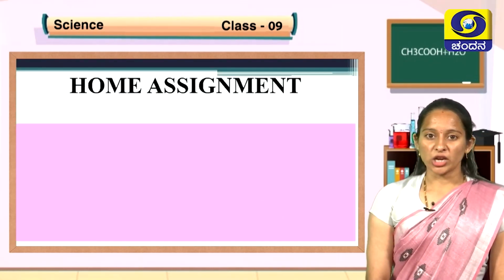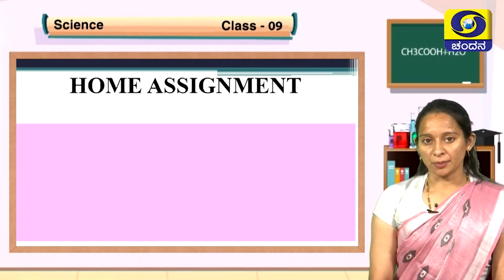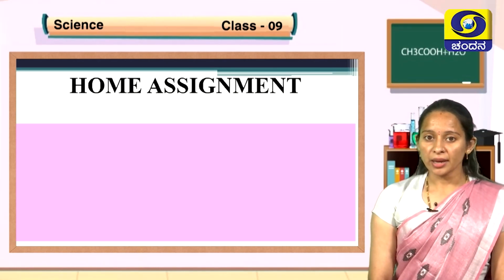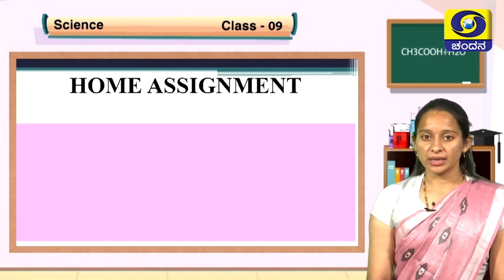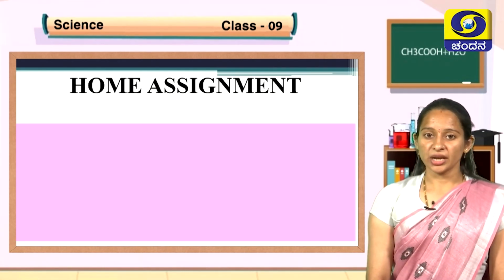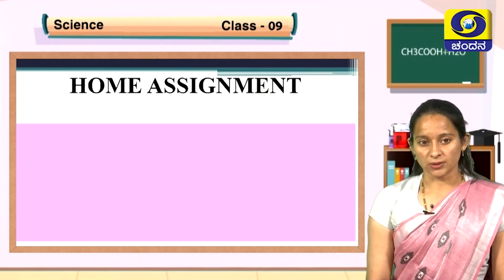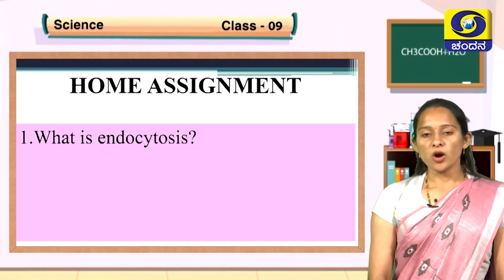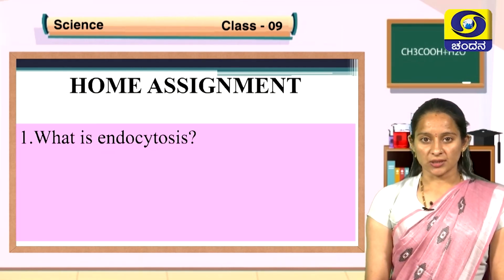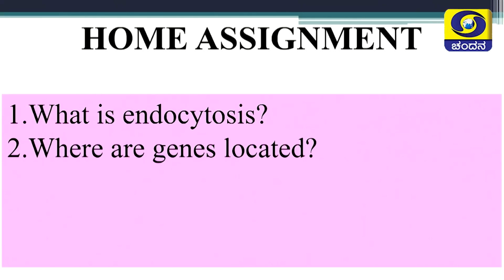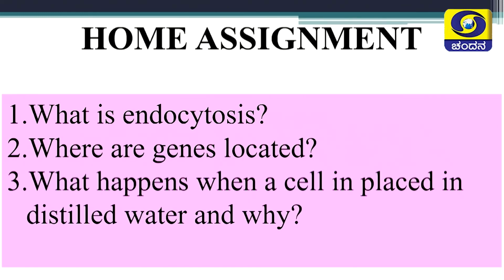Take down some questions for your home assignment. Try to answer them from your understanding of the lesson and get them corrected by your teachers. First question, what is endocytosis? Where are genes located? What happens when a cell is placed in distilled water and why?